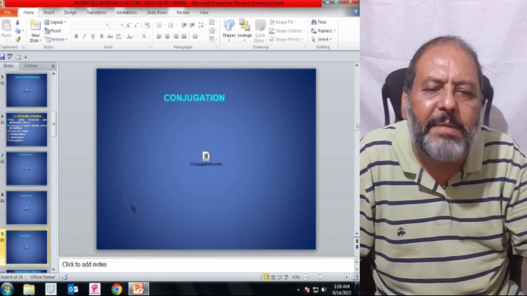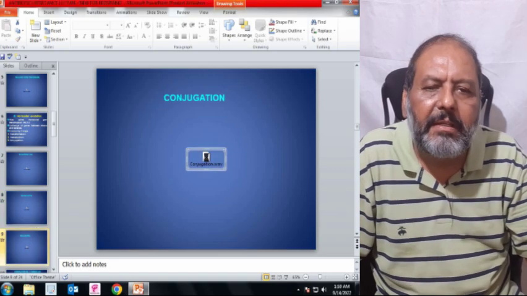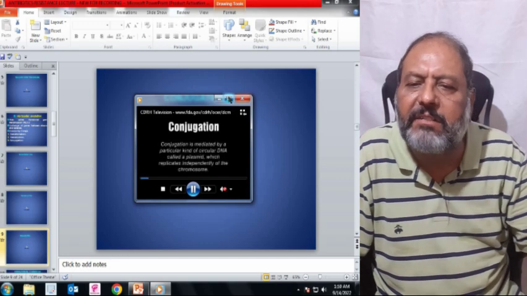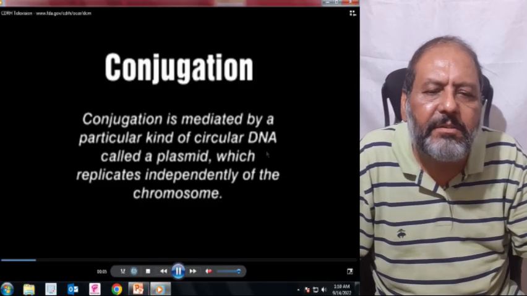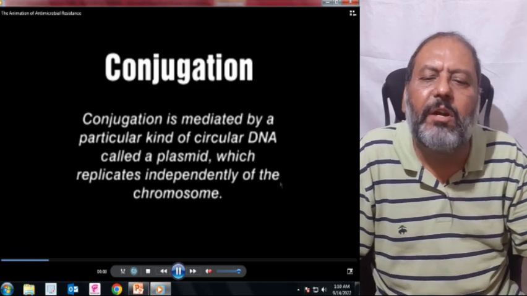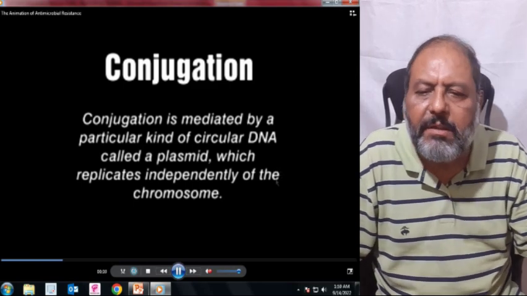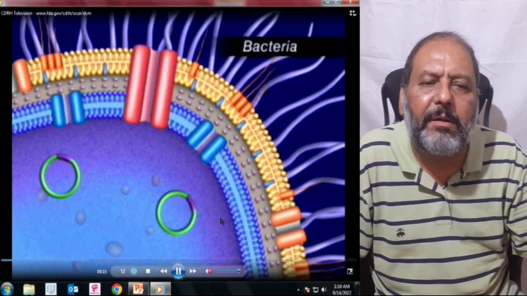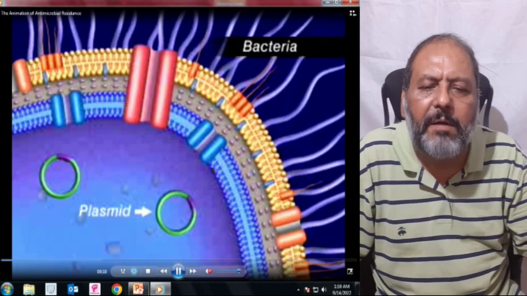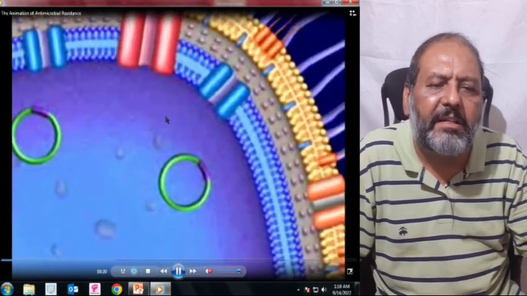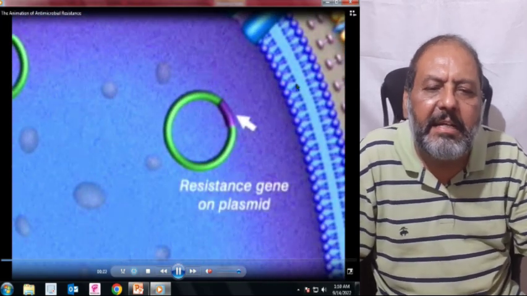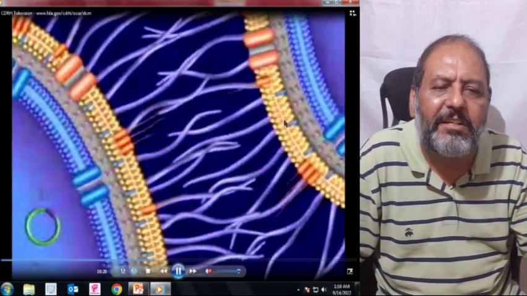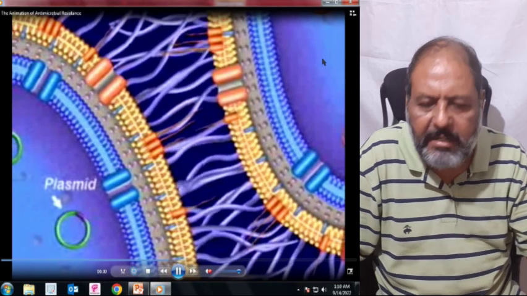Now the third method is conjugation. It is also called bacterial sex. It involves a particular kind of circular DNA called a plasmid, which replicates independently of the chromosome, and this is capable of getting from one bacterium to another via a sex pilus. It contains a resistant gene which is going to be transferred to this bacterium to make it resistant.